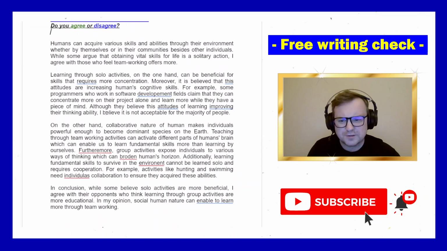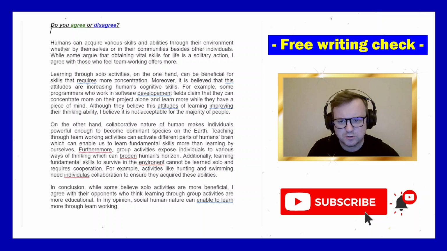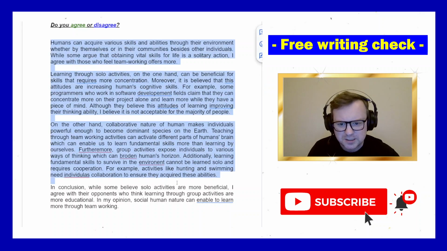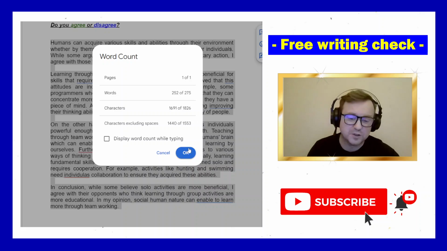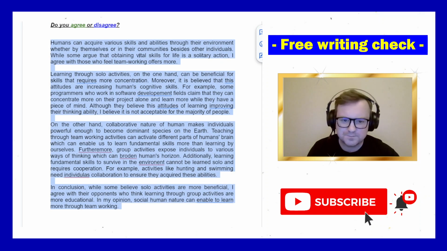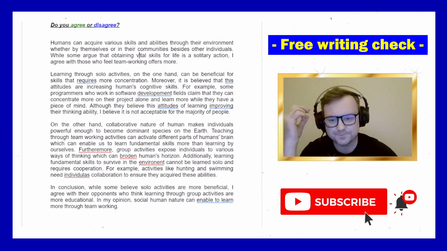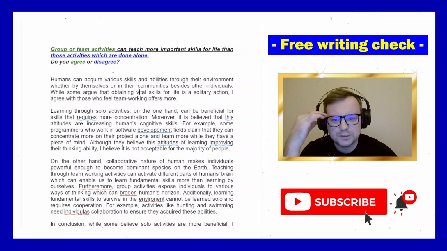Okay, so looking first of all at the shape of the essay, cool. The introduction and conclusions are quite short. The body paragraphs are the longest paragraphs. That's all good stuff. It looks slightly short. I guess this looks right on 250 words, I would say 252 words. So, okay, a little short, but that's fine. So, what are we looking for here?